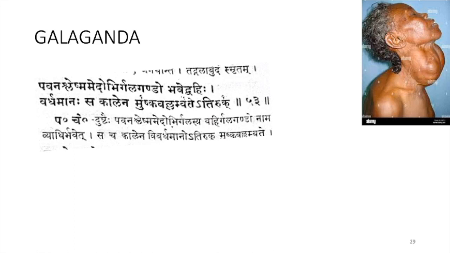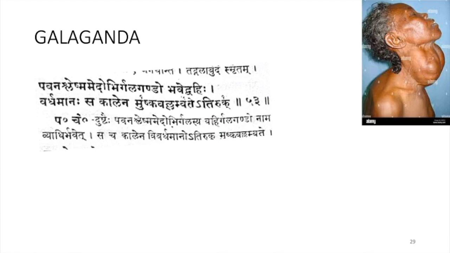Next comes Galaganda. Galaganda is also only mentioned in Ashtanga Hridaya. This is telling about the Samanya Lakshanas or the types of Galaganda, and this can be compared with goiter. Goiter you all know, right? So this can be compared with goiter.